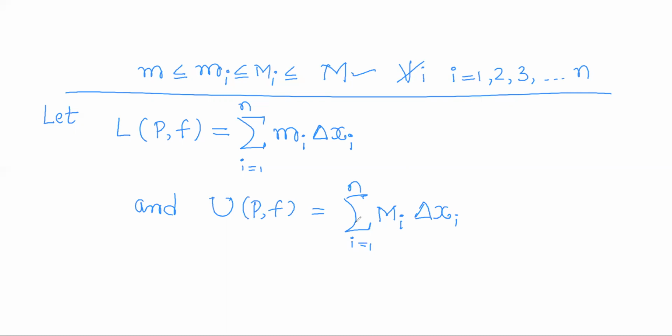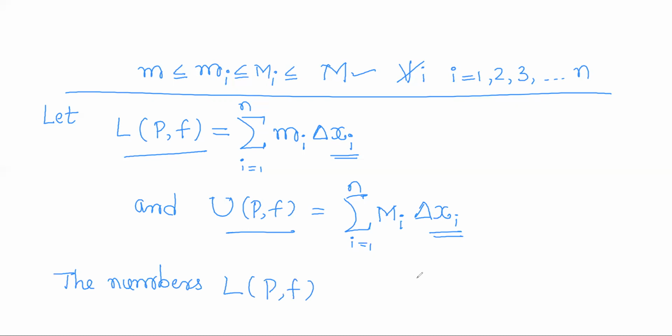So using those numbers and using these lengths of the subintervals, we define two numbers, L of P comma f and U of P comma f. In short, you can call them L(P,f) and U(P,f).